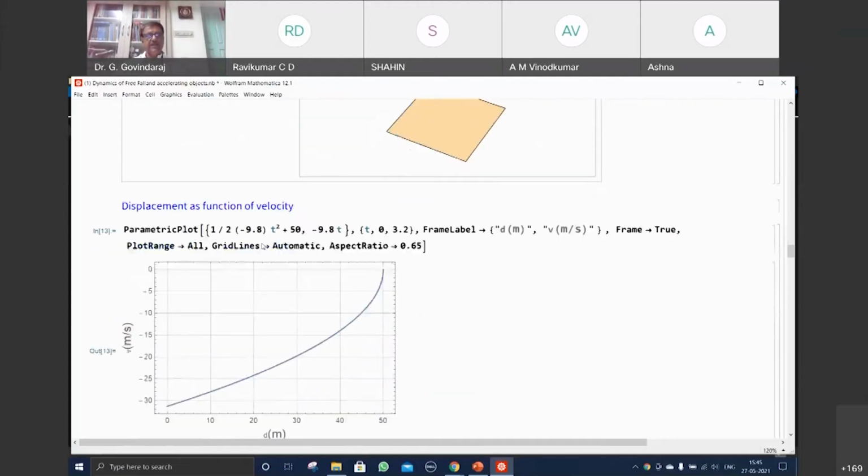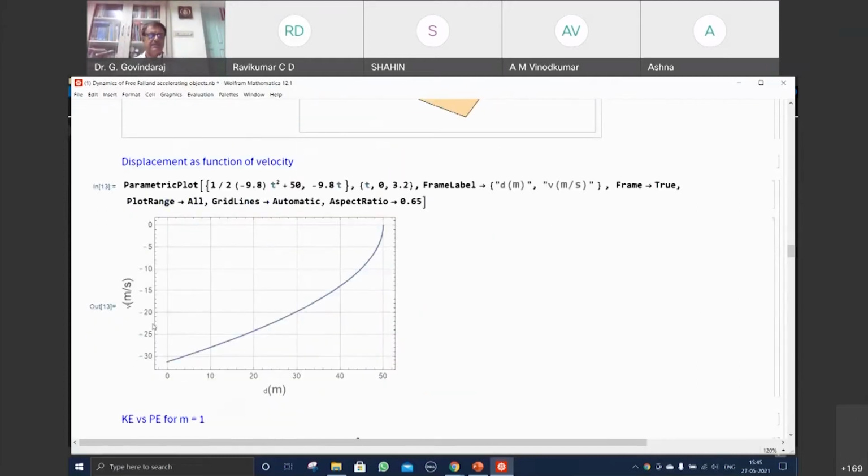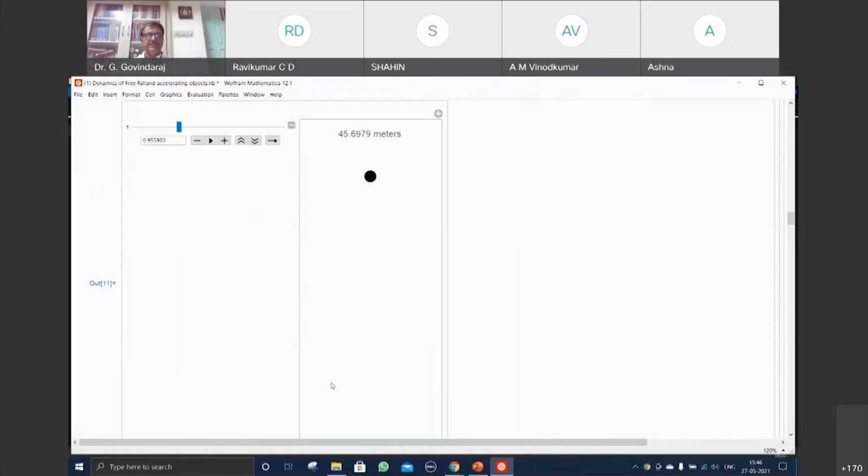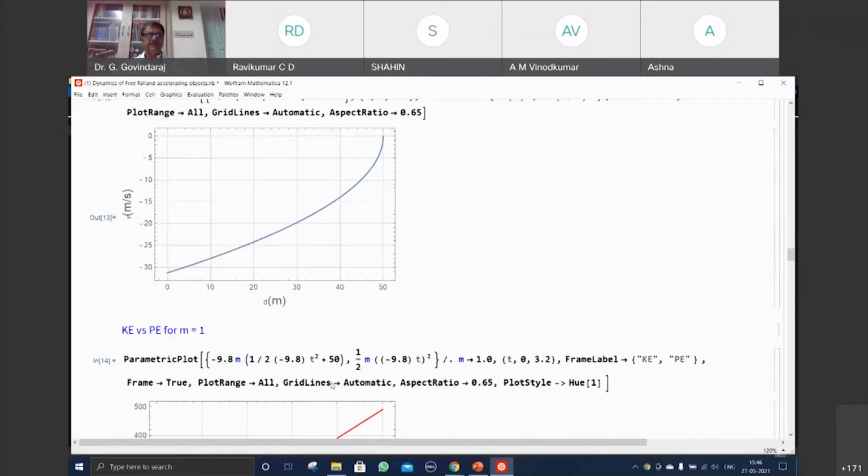So now we would like to plot the velocity as a function of displacement. This is the distance, and this is the velocity, the maximum velocity at time t equal to 0, and then it goes on and decreases when it reaches the height, this much. This is the velocity versus d plot. One can clearly see how things change. A negative velocity indicates it's coming down, the direction is towards the earth. Okay, the displacement also has a minus sign.